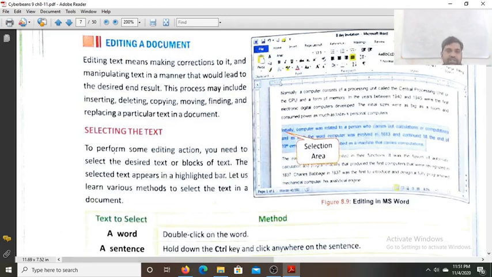So this is all for today, students. In the next class, we'll discuss editing a document and how we select the text.